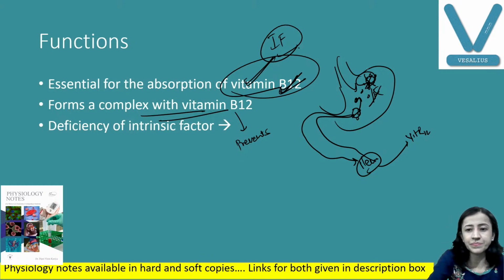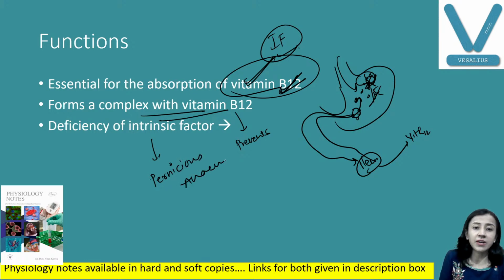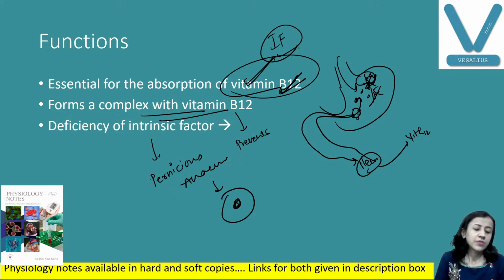Deficiency of intrinsic factor and vitamin B12 produces anemia known as pernicious anemia, in which RBCs are megaloblastic, large RBCs with a nucleus. We will discuss pernicious anemia and megaloblastic anemia in detail. So this is all about gastric secretion, its different constituents and their functions.